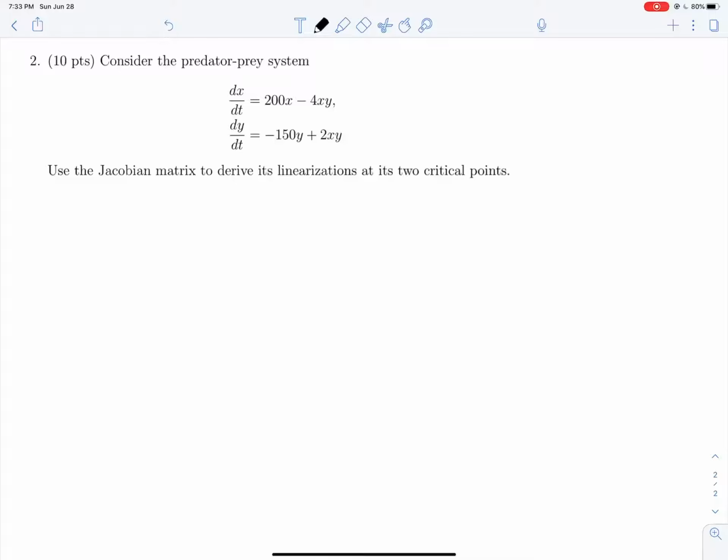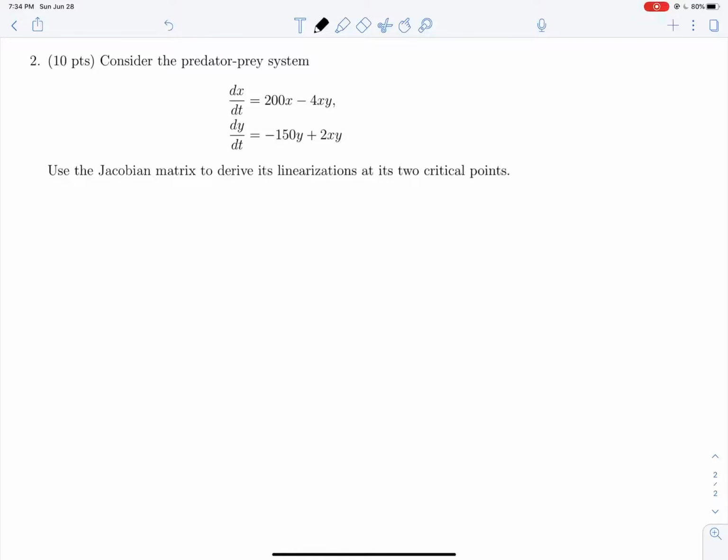Let's use the Jacobian matrix to derive its linearizations at its 2 critical points. And this one might as well also not be a predator-prey system. They're not actually asking us to talk about what's going on in the system at all. So instead of actually doing any linearization, because we know how to do that, we just did some extra linearization a second ago, let's talk about what this predator-prey system is actually doing here.